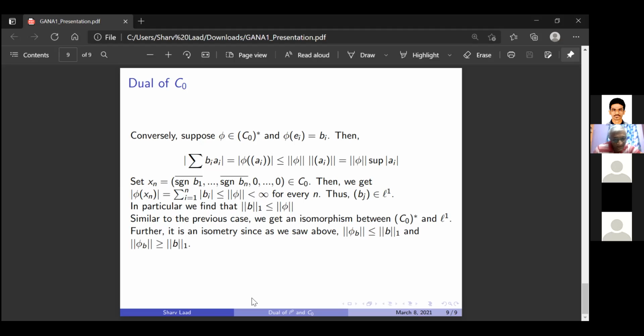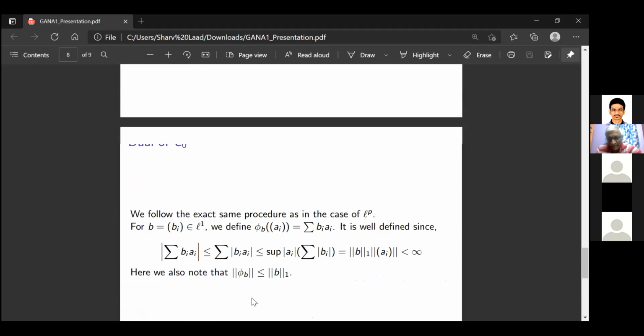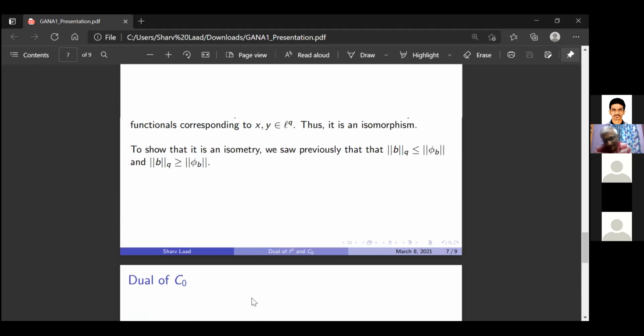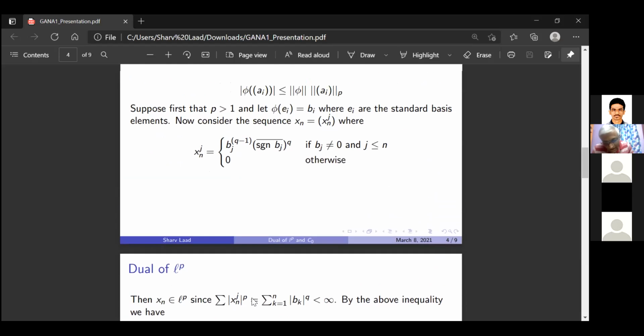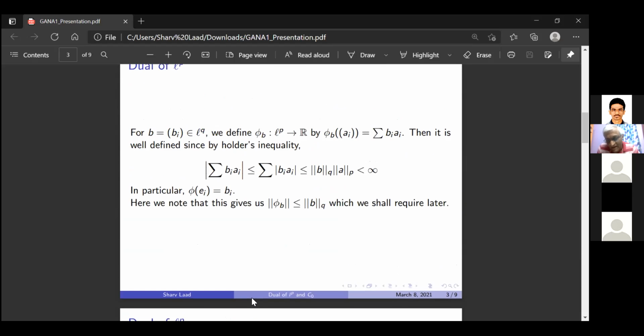There is one subtlety. I have a question. If you take L infinity instead of C0, can you tell me where the proof doesn't work? You take L infinity instead of C0, and you can do the whole thing, but somewhere it doesn't work. It shouldn't work, I believe, because the dual of L infinity is not L1.